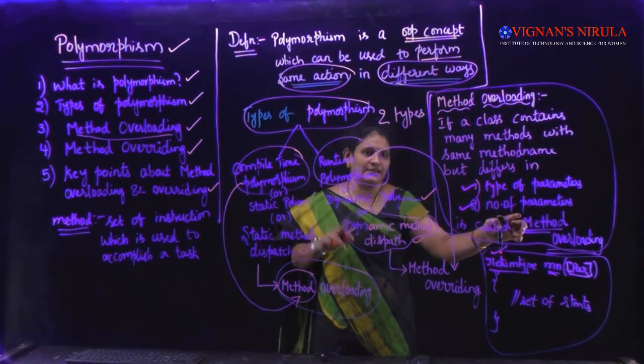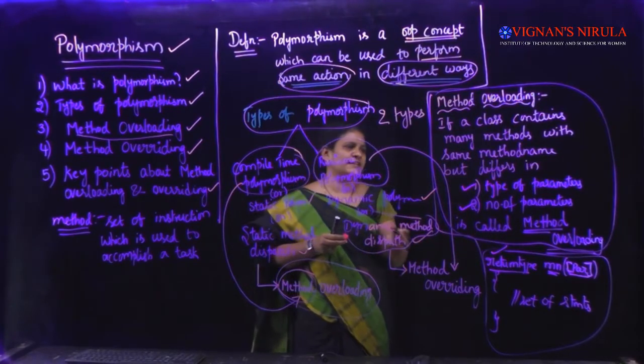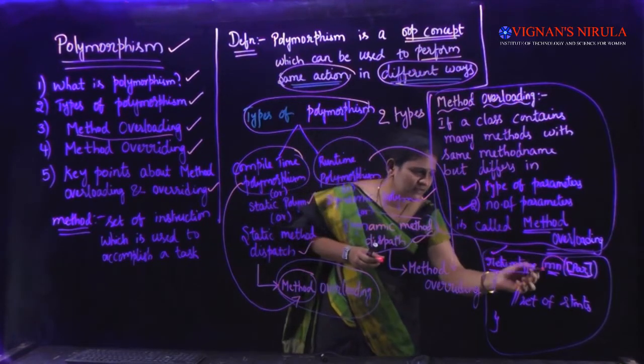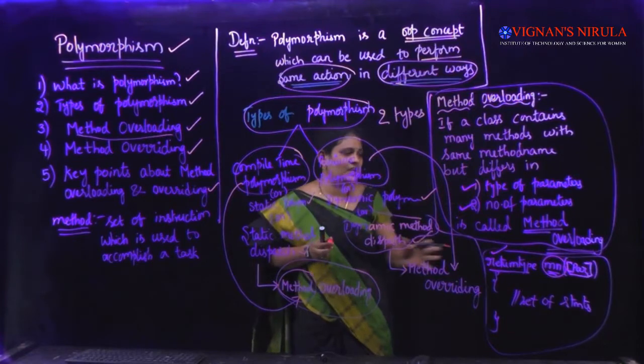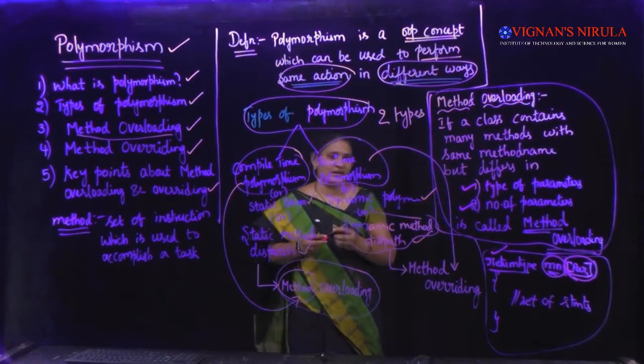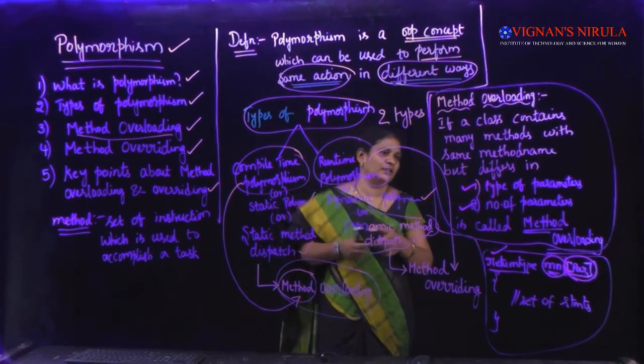Either, not both, either. Okay. They can be both also. Method names will be the same, but they vary in either type of the parameters or number of parameters. Here the method names will be the same, but will be varying in the type of the parameters or in the number of parameters. We'll see how to write this with an example program so that you'll get an idea.